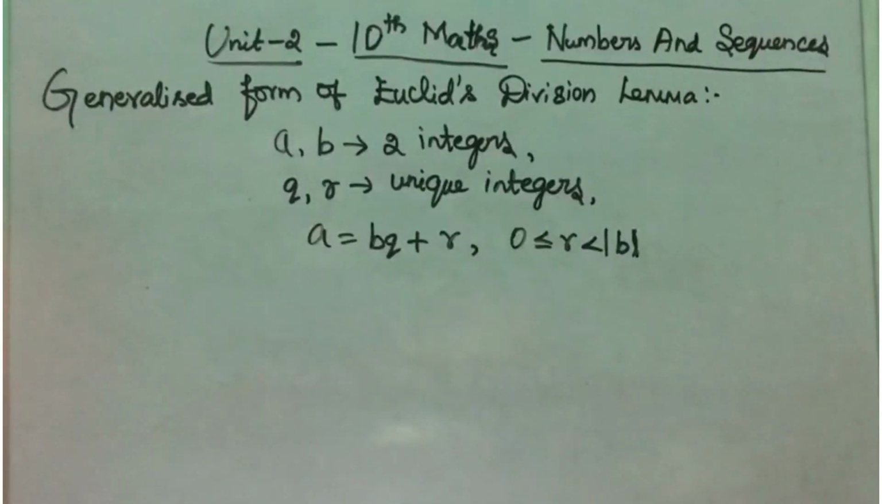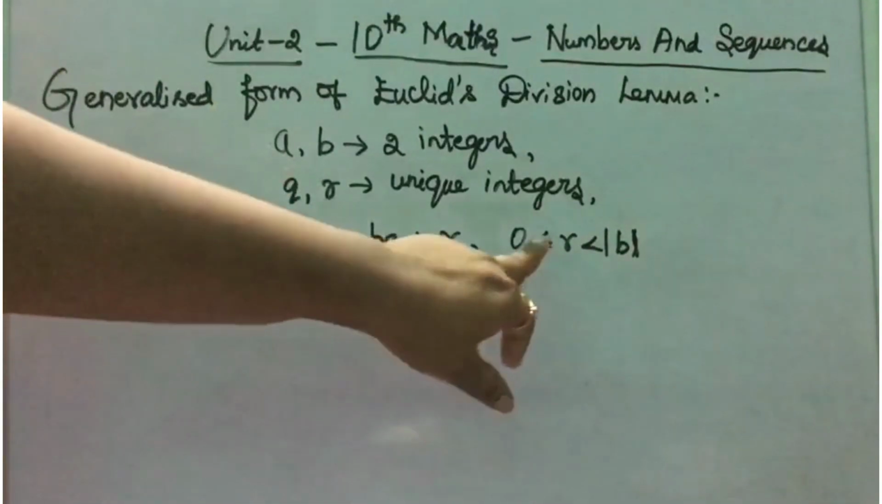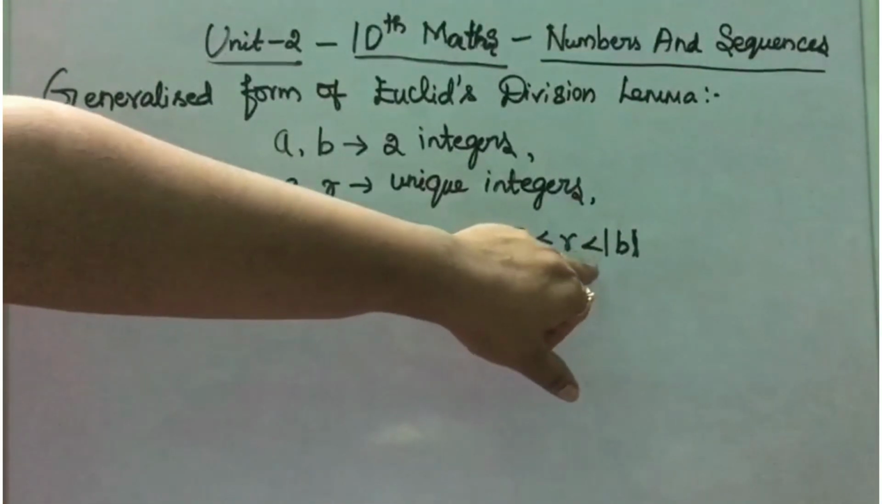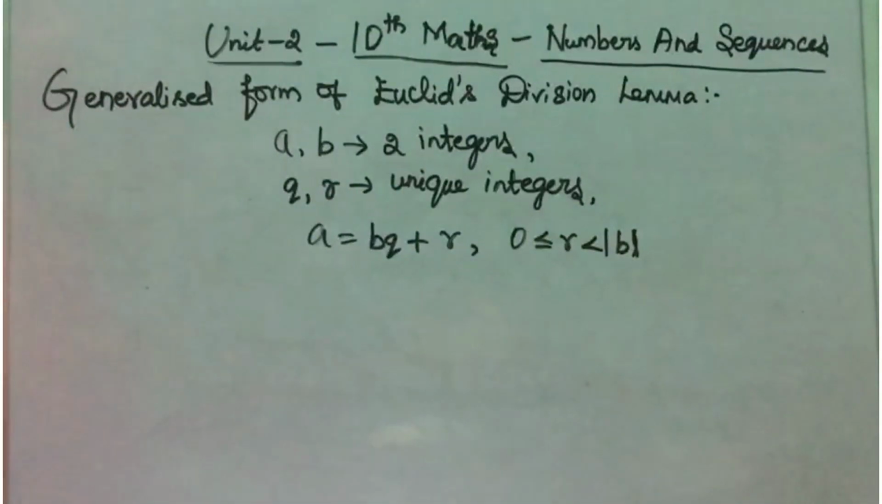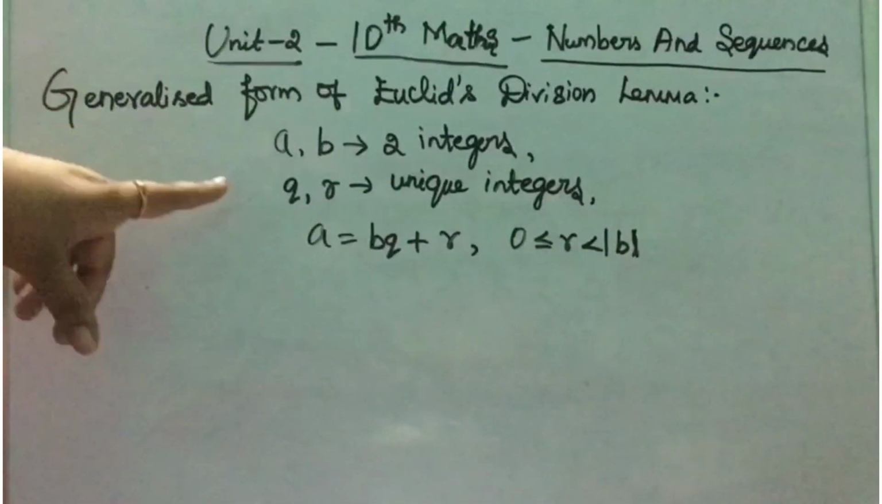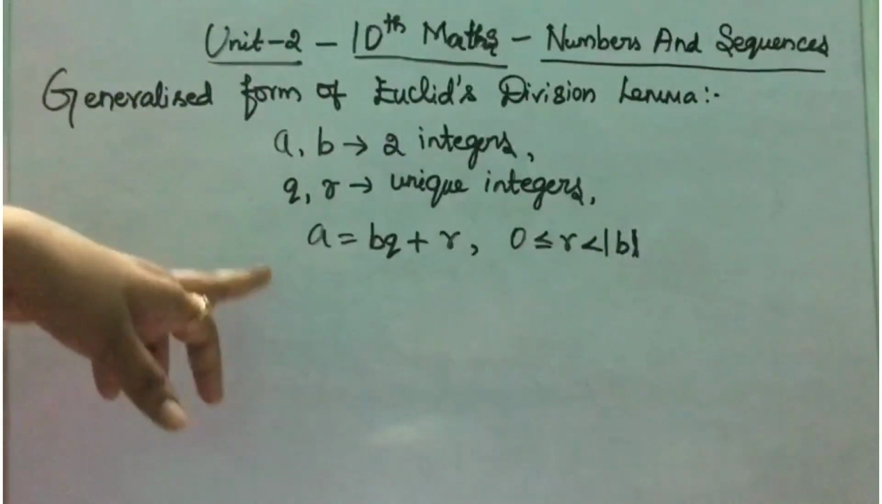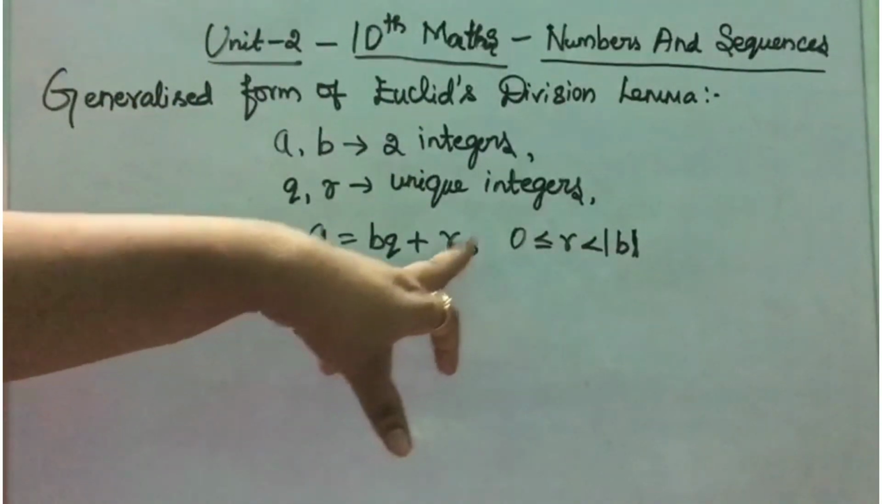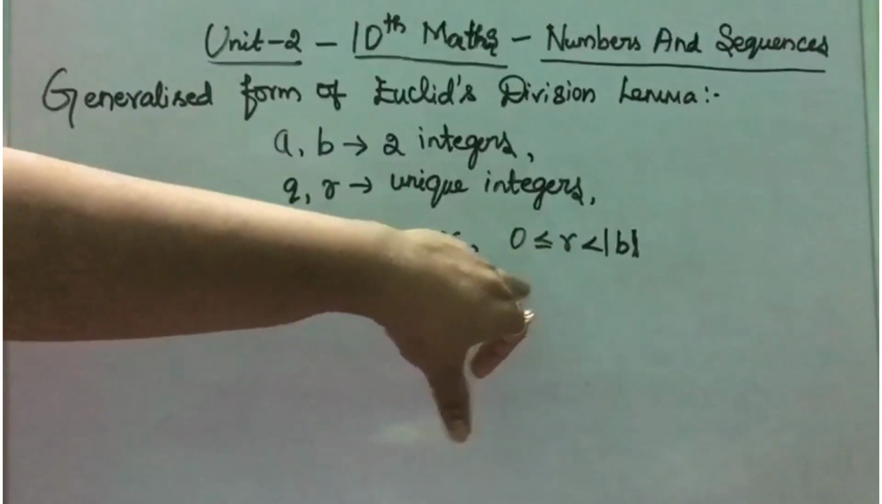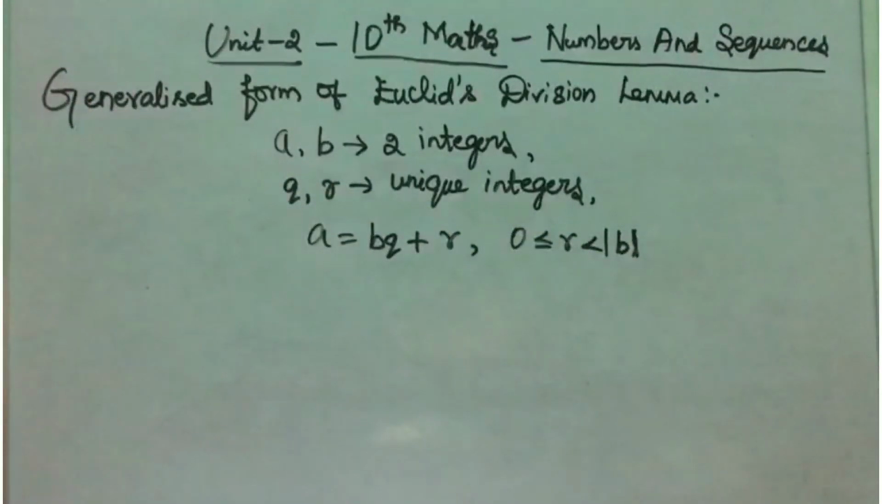Next is your generalized form of Euclid's division lemma. The same lemma states, only one difference is here: 0 less than or equal to R less than modulus B. That is, A and B two integers, there exist unique integers Q and R and the condition is A equal to BQ plus R, and here R lies between 0 and modulus B.